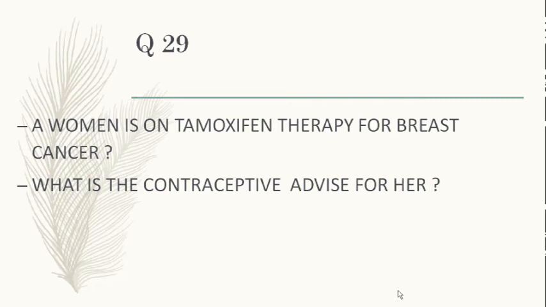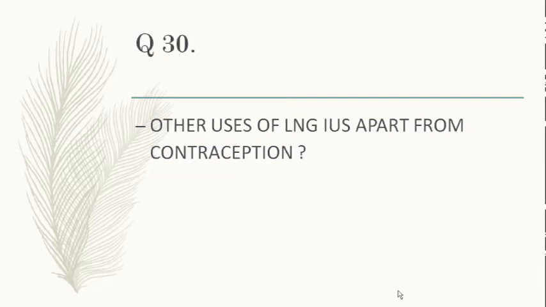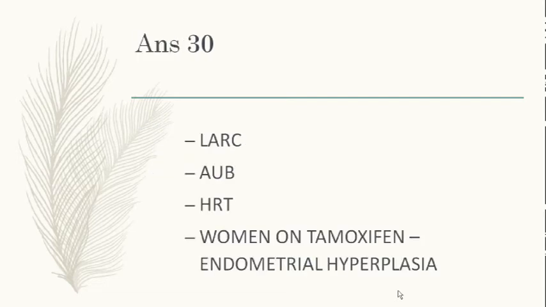Anyone? LNG-IUS is the choice to combat endometrial hyperplasia caused by estrogen, because tamoxifen acts like an estrogen, it loads the patient with estrogen, so LNG-IUS is given. Other uses of LNG-IUS we have discussed: AUB, HRT and women with endometrial hyperplasia, not cancer.